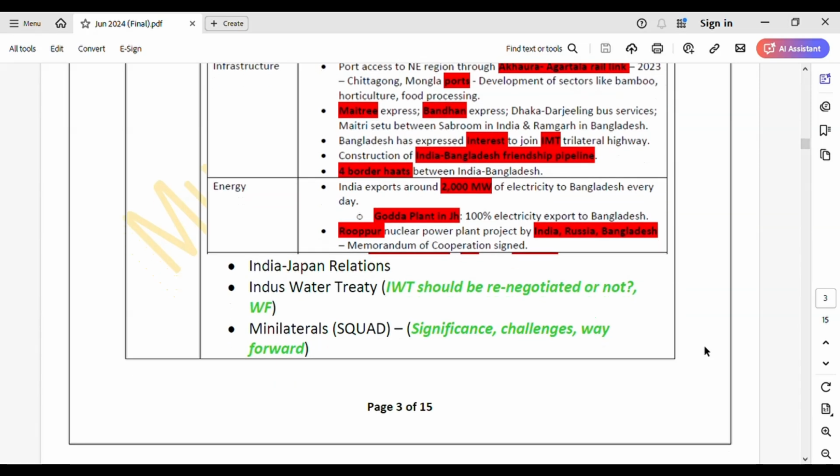Next, coming to the next topic, that is minilaterals, ESCORT. So just go through what is ESCORT, right?